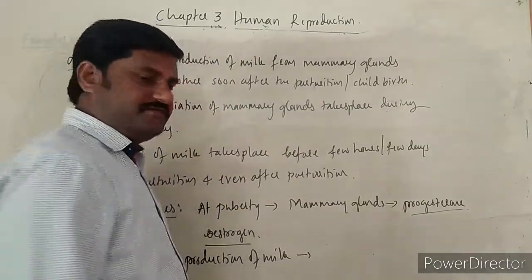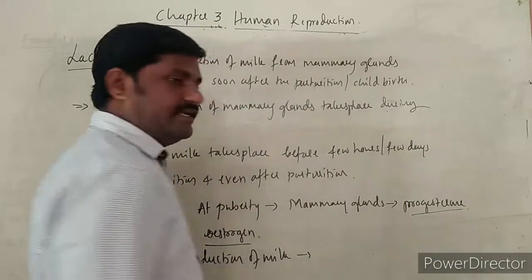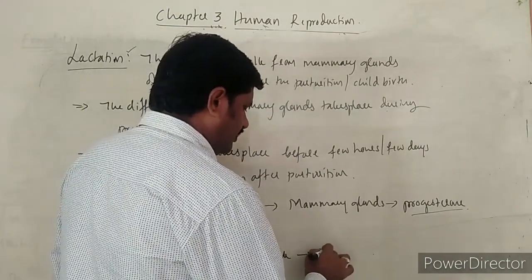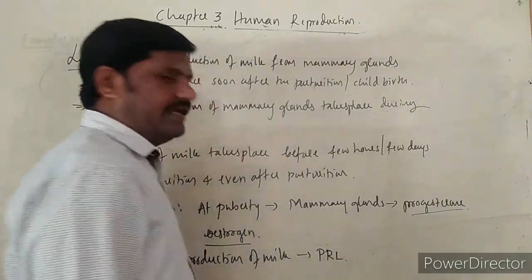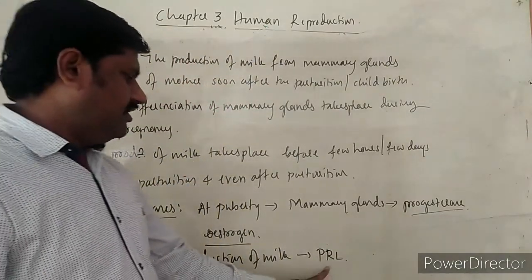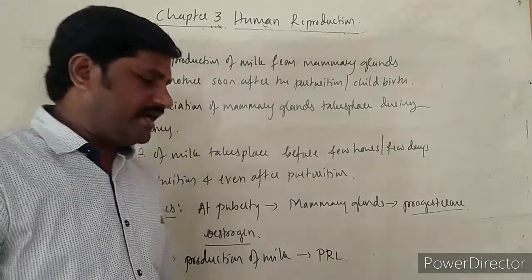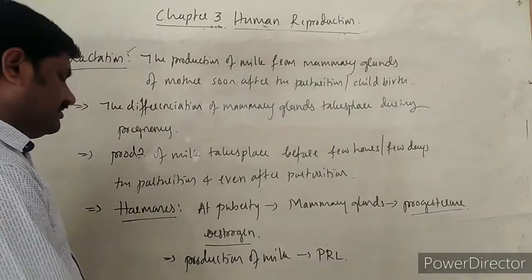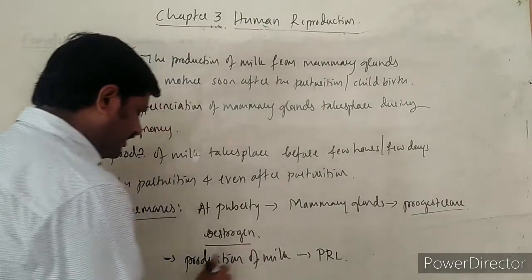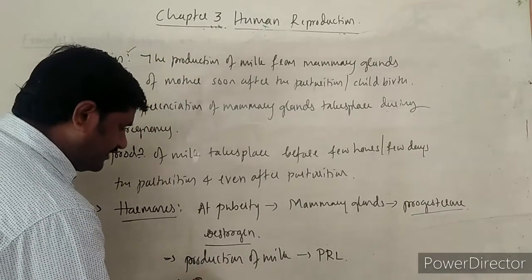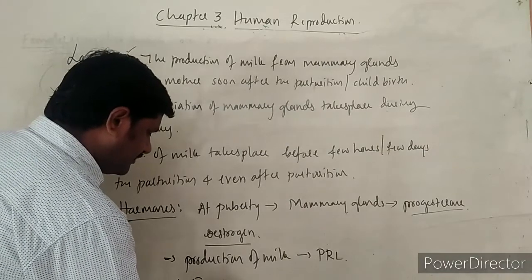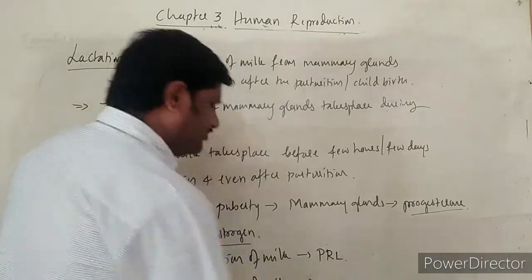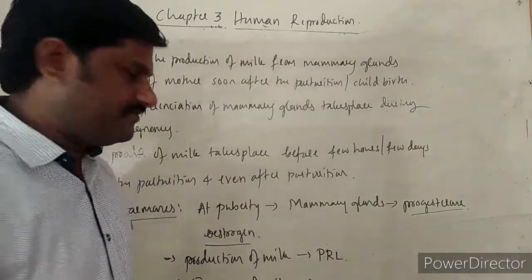So due to one of the hormones which is released by the anterior lobe of the pituitary called as prolactin, PRL, right? So lactotropic hormone, it is also called as. So this is PRL, prolactin hormone. So this helps for production of the milk and simultaneously ejection of the milk. Ejection of milk takes place from the mammary glands soon after the birth of the baby.